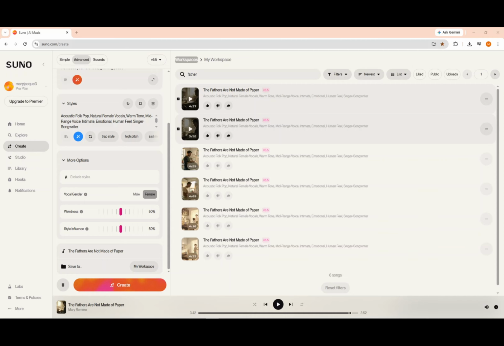It is a trial and error process, very similar to what happens in any music production. And best of all, you don't need to know how to play instruments or have composition skills to create something like this. The key lies in the instructions you give to the tool. The clearer you are about the musical style, the emotion you want to convey, and the type of voice you're looking for, the better the results will be.